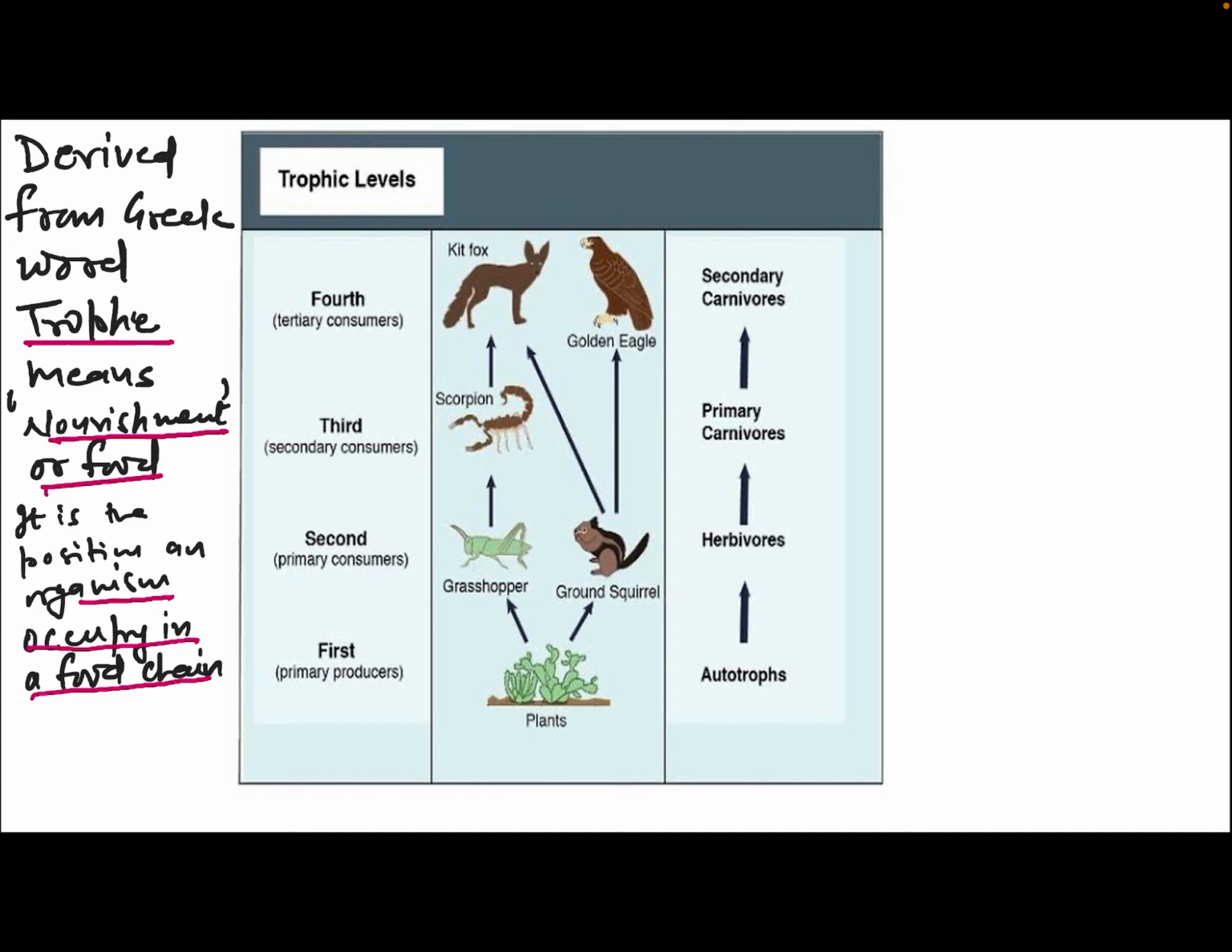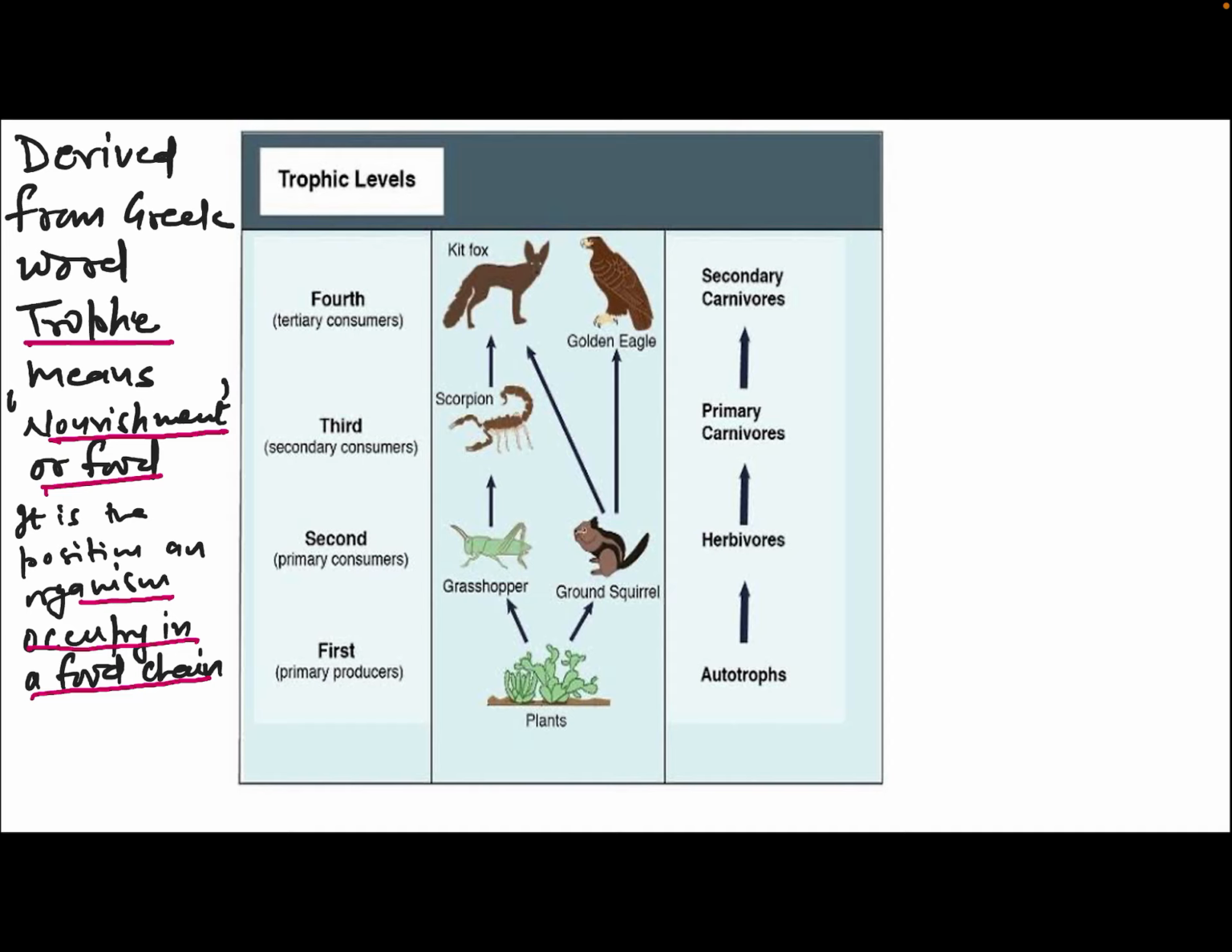Now we come to the trophic level. What is trophic level? The word trophic is derived from the Greek word trophe. Trophe means nourishment or food. Trophic level actually refers to the position of the organism in the food chain. Let's see by this example various trophic levels in a food chain.